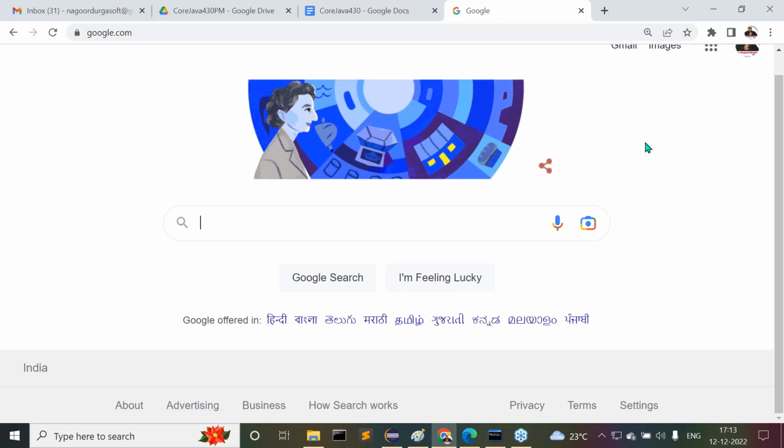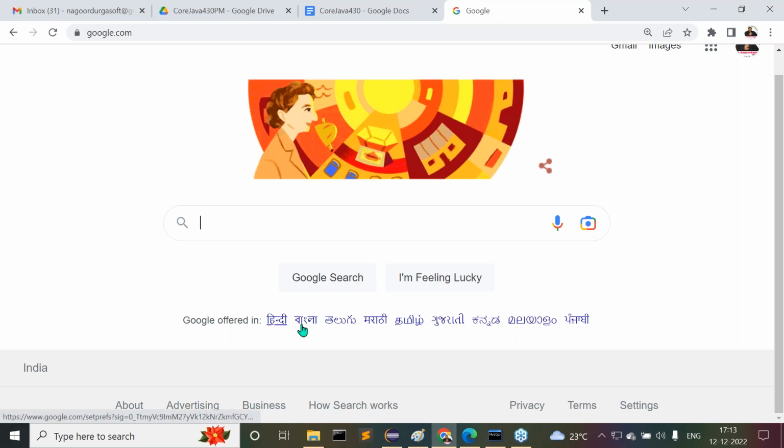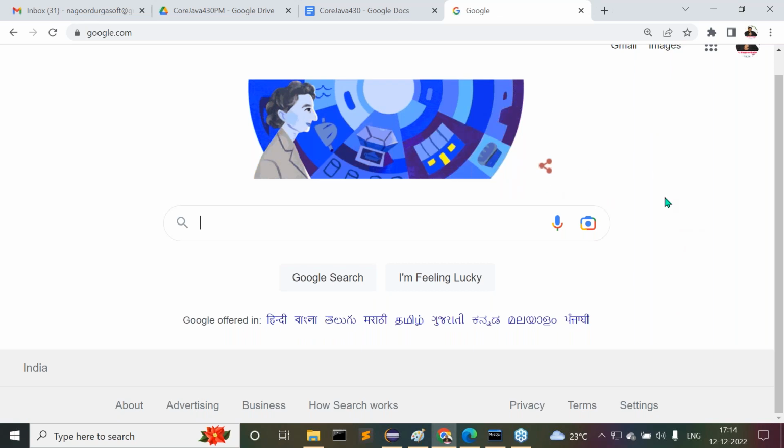Tell me, Google might be one of the US based companies. It is providing its services like Google search, and you can search anything through Google. Basically, it's a Google search. Why does this Google search app provide support in local languages to make their product available to each and every corner of the earth or not?